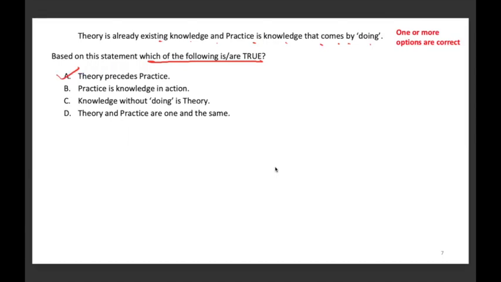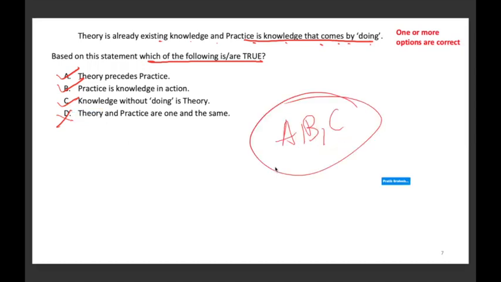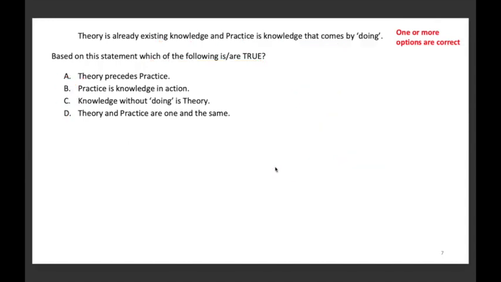Practice is knowledge in action. Just straight away, it's by doing. So B is correct. Knowledge without doing is theory. Yeah, that is also true. Theory and practice are one. No, they are not the same thing. They are different. So A, B, and C, all three are correct here. Okay. We'll move to the next one.